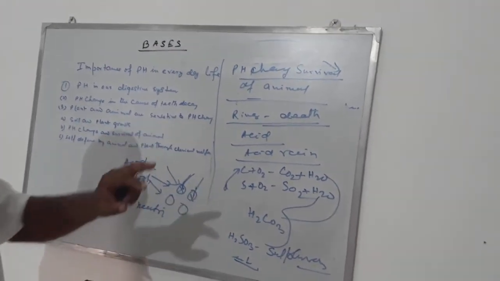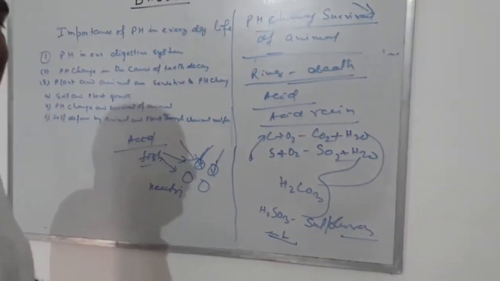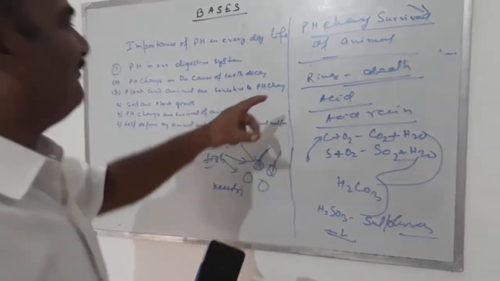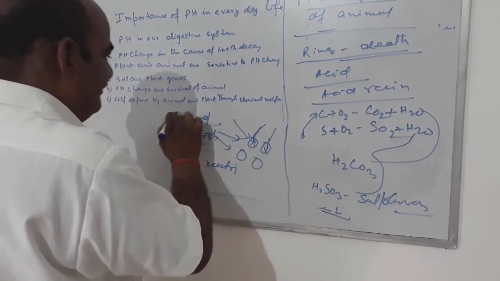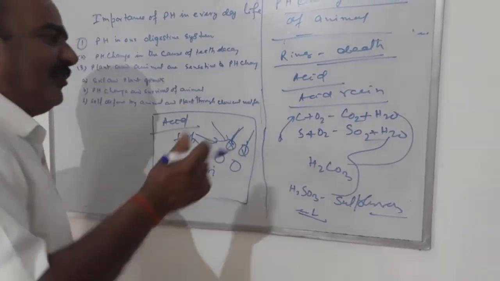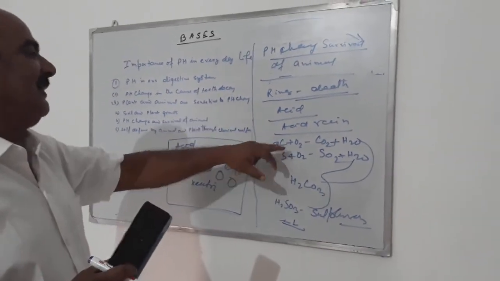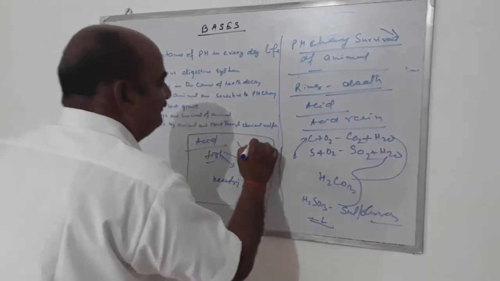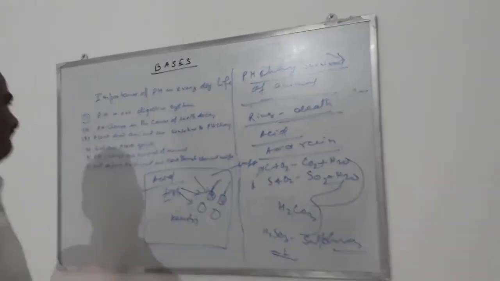Then neutralize the water. That's why, in the ponds and rivers, before 30 or 40 years, a lot of fish were found. But now all the indigenous fish that grew in the local ponds and rivers have died. Why? Due to the excess of acid rain. It damages the water, so this water becomes unfit for drinking also.